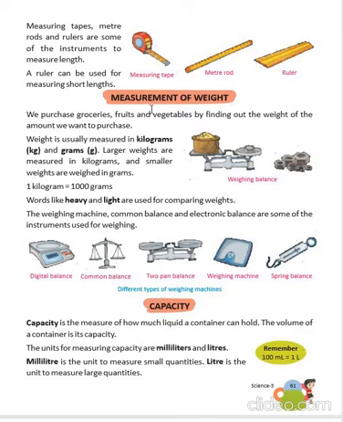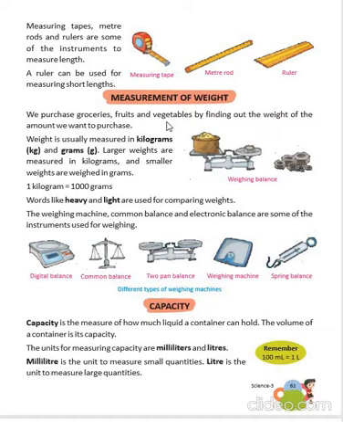Now come to measurement of weight. When we go to purchase groceries, fruits and vegetables, we pay by finding out the weight of that particular product. Weight is measured in kilograms and grams. Larger weights are measured in kilograms, whereas smaller weights are measured in grams.